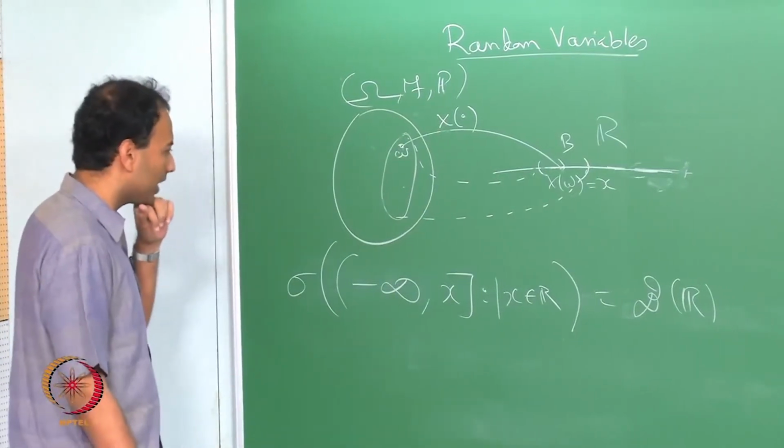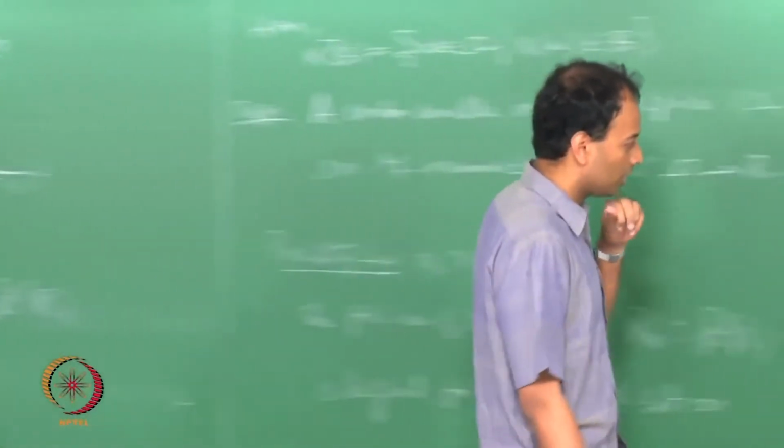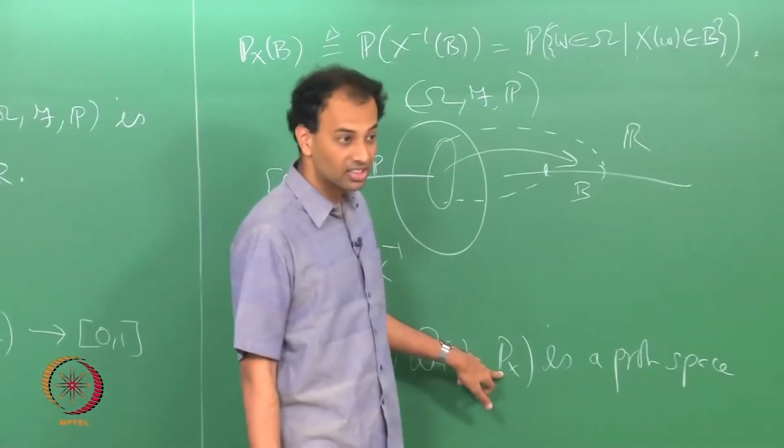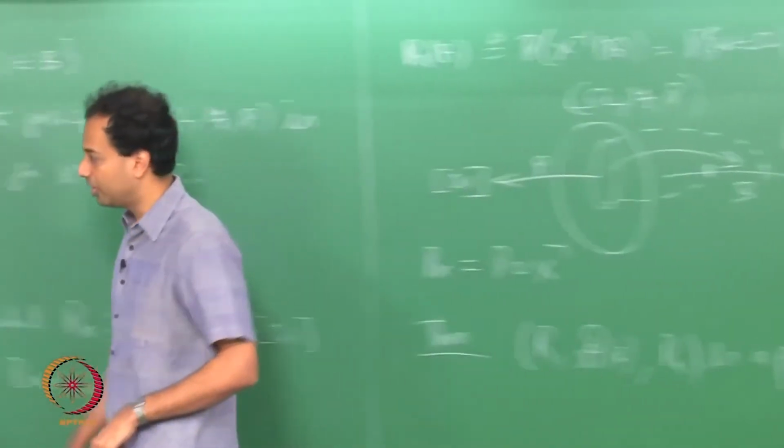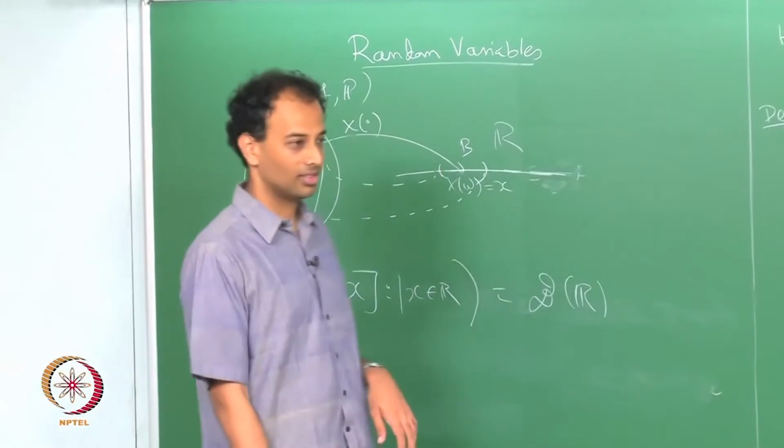Now, what I am trying to get at is this: this probability law, which is defined for all Borel sets, must also be defined for the generating class, correct.